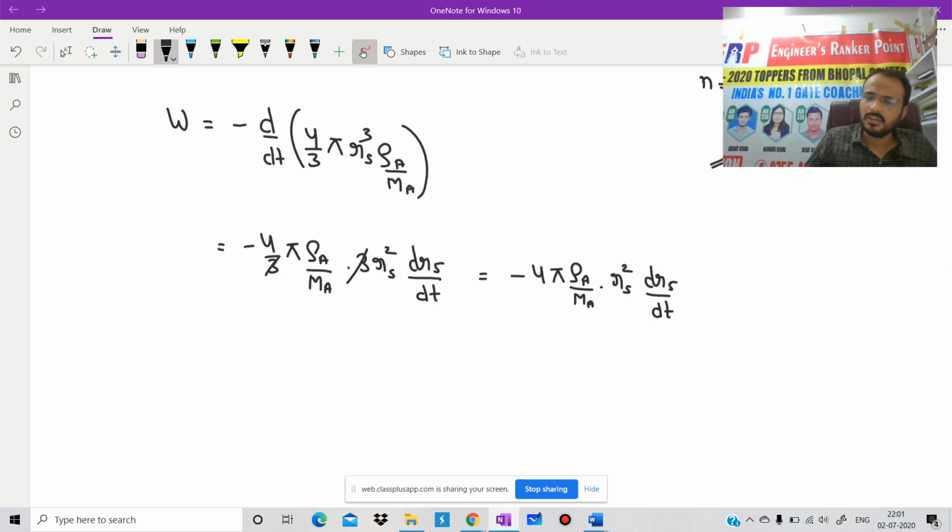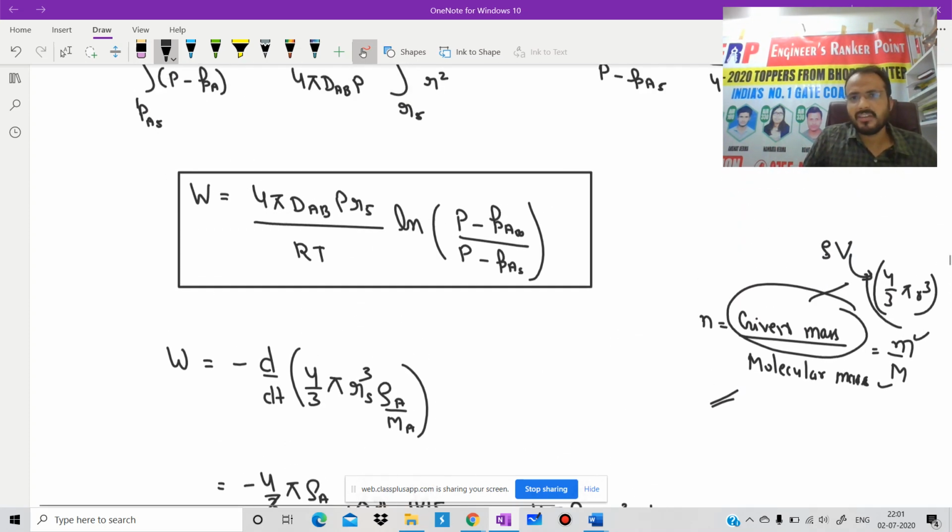Is it clear? We already have one equation, this one. Can we put the value of W from that equation? There should be no doubt.